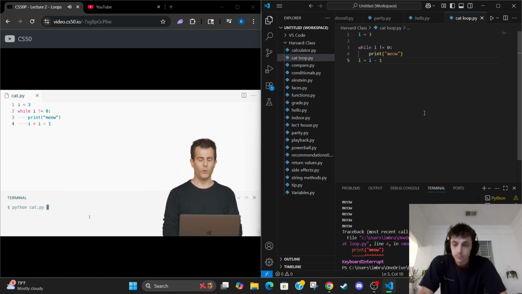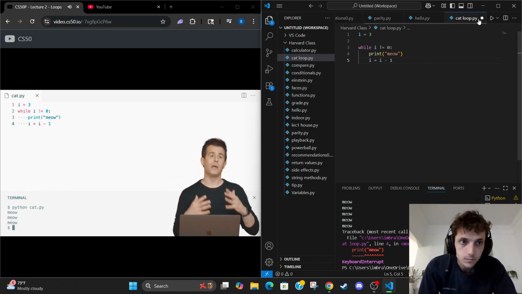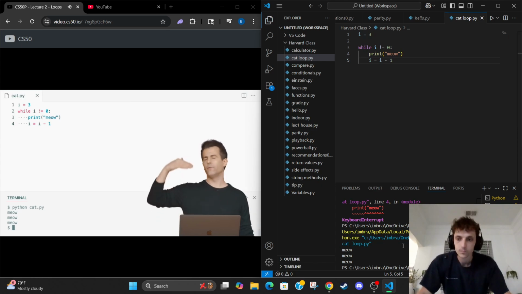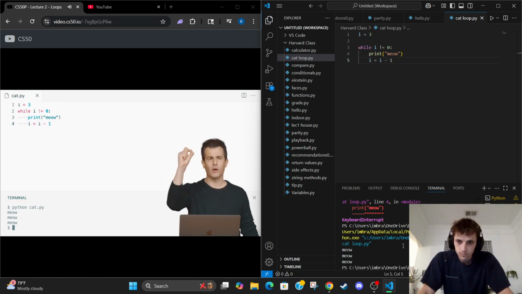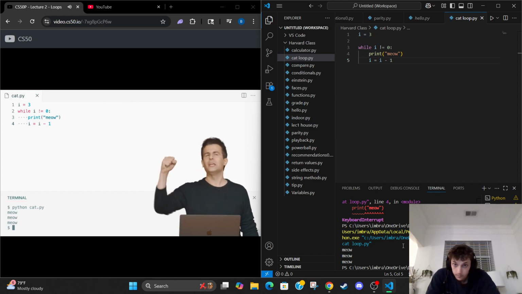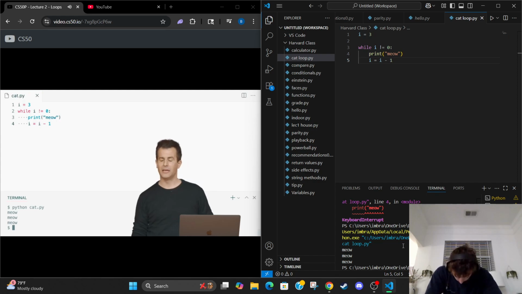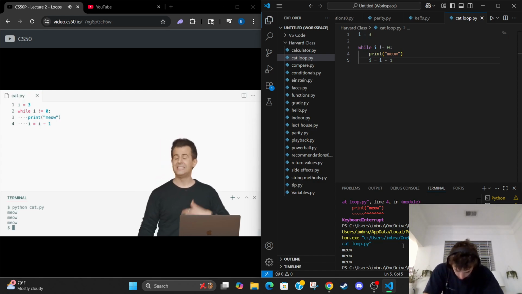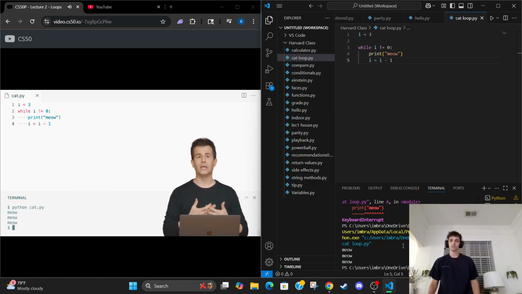I'm going to go down to my terminal window and run python of cat.py, and I indeed get 3 meows. Why? Because I've wired this up, kind of like a machine in software, if you will. I've set i equal to 3, then I keep asking this question, but I keep turning the gears. I keep changing the value of the variable to make sure that ultimately it is being decremented, that is, decreased by 1 until we eventually hit 0.